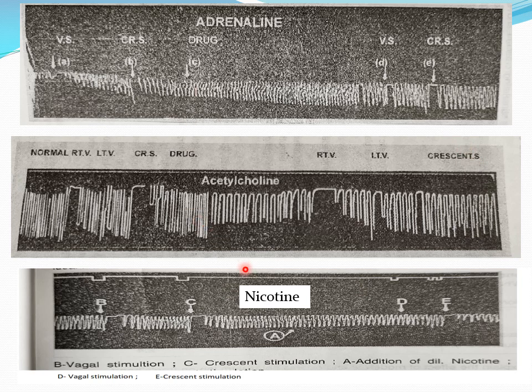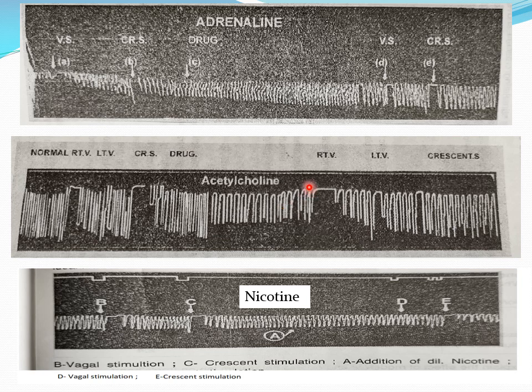That is our second aim. With the help of this procedure, that is stimulating the vagus before and after administration of the drug, we can easily find out the site of action of the drug.